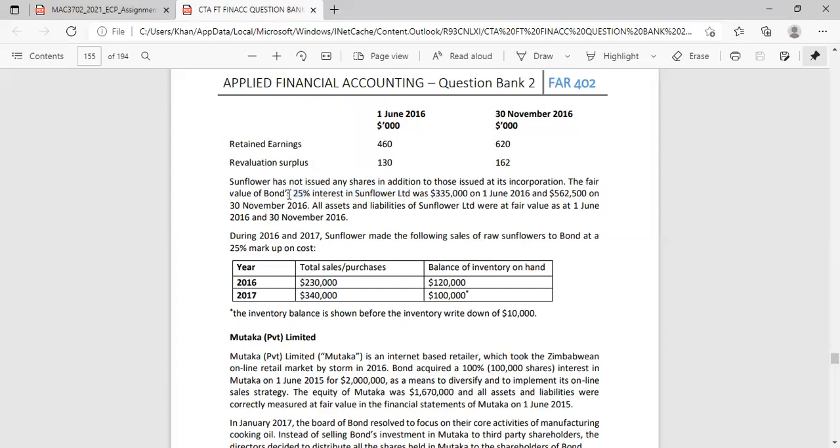So we will deal with that. Okay, so we'll explain this again. Now they say during 2016 and 2017, Sunflower made the following sales to Bond at a markup. So this is an intercompany sale, and we will show you how to deal with intercompany transactions.